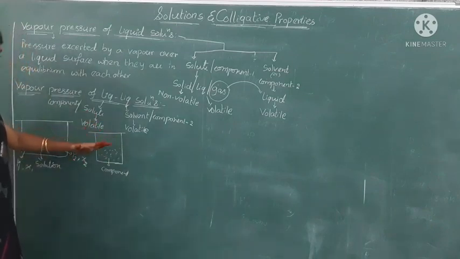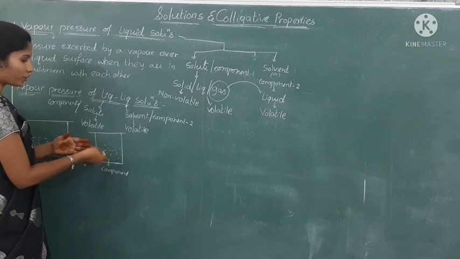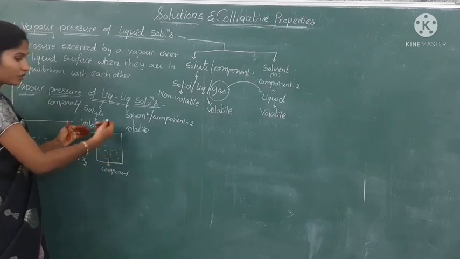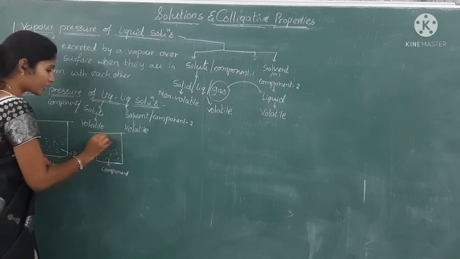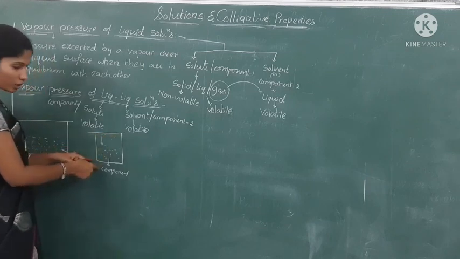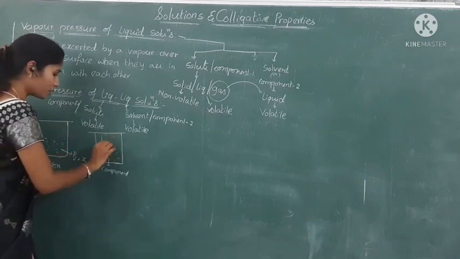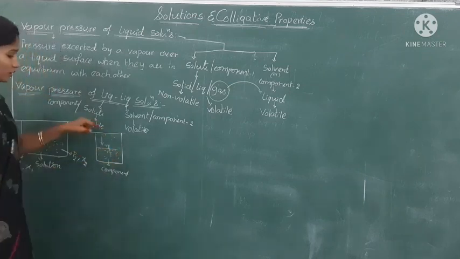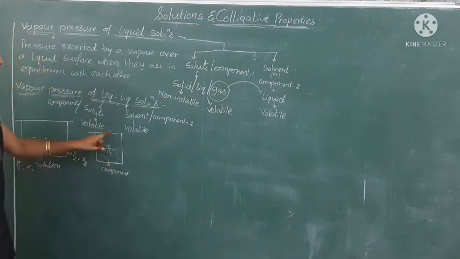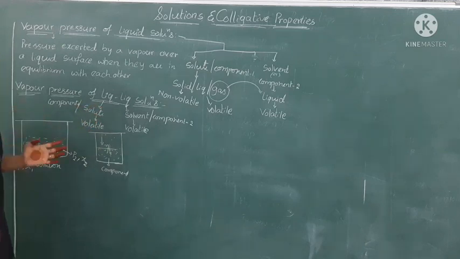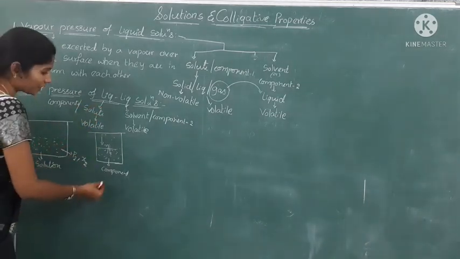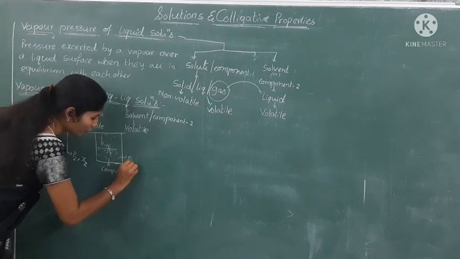It also has vapor pressure because these molecules can evaporate, that means they can convert into the vapor state. So the molecules can exert a pressure on the liquid surface and they can be present in the equilibrium state. At that time the pressure exerted by the vapor on the surface of the liquid is called the vapor pressure. Okay now. That vapor pressure can be taken as P1 naught.